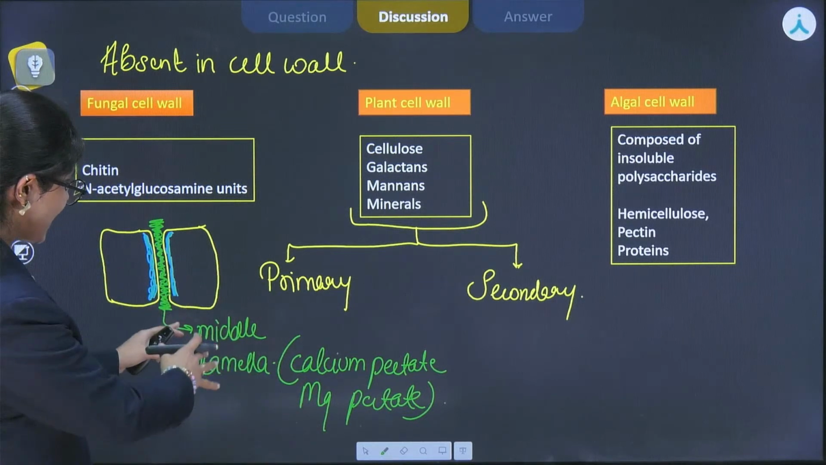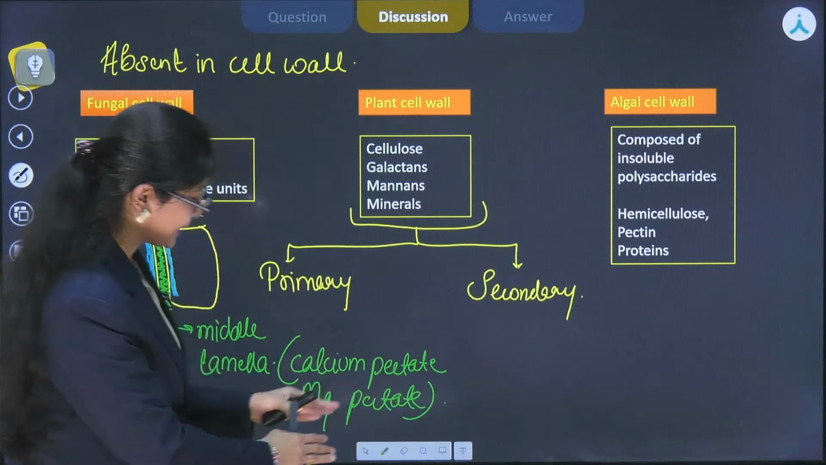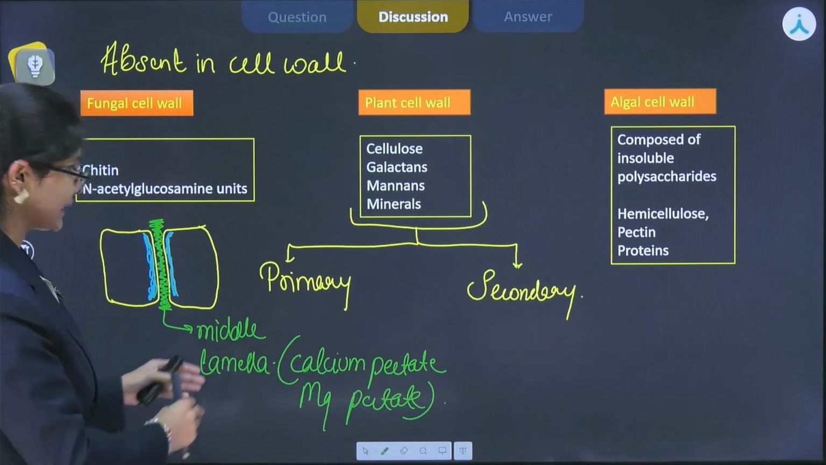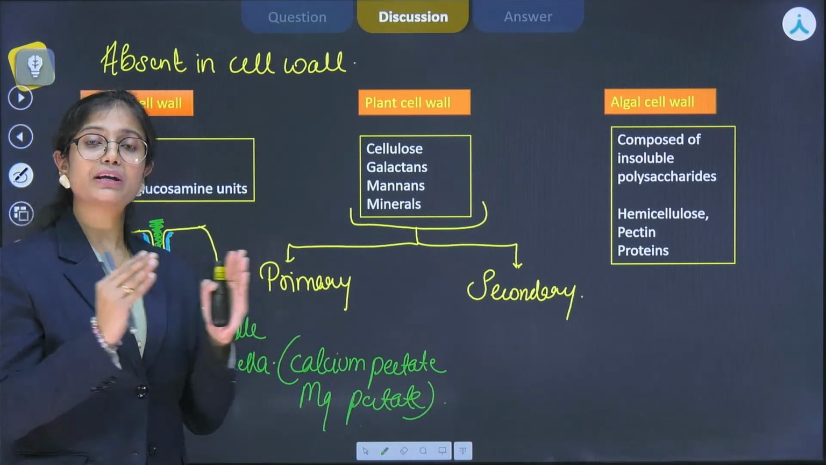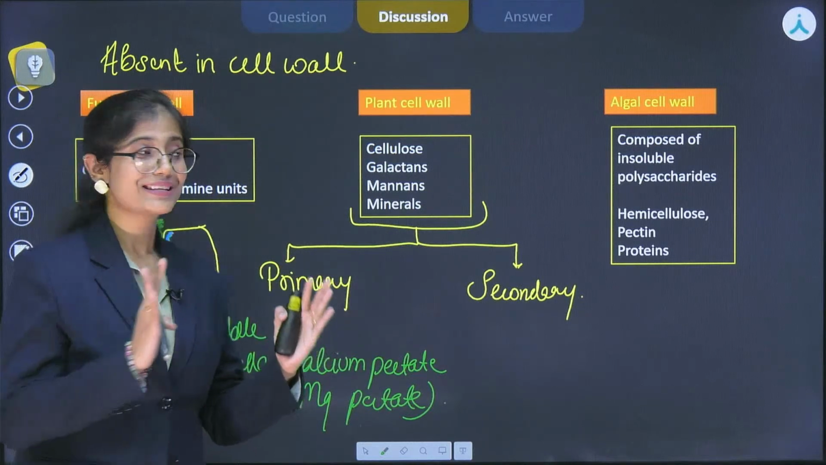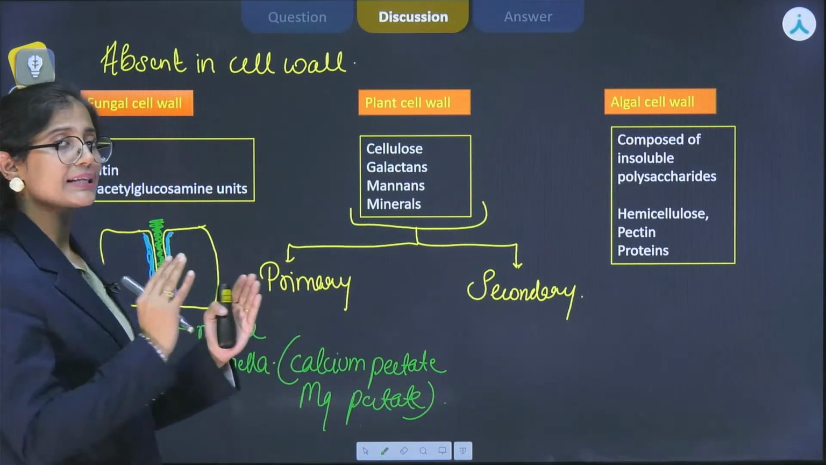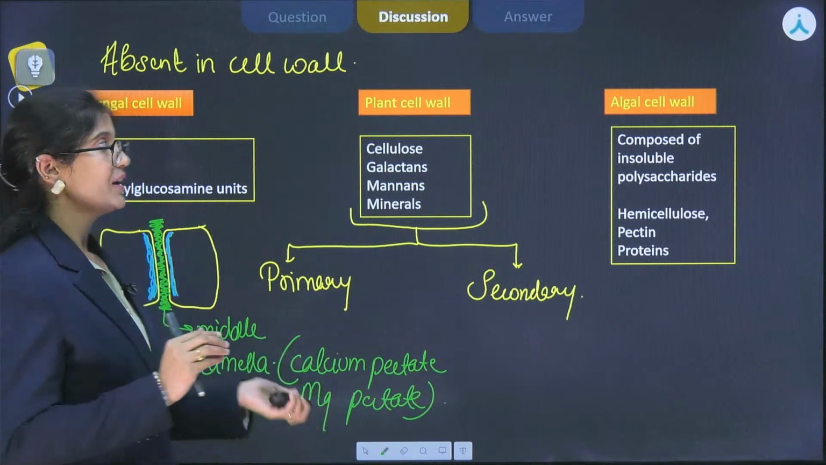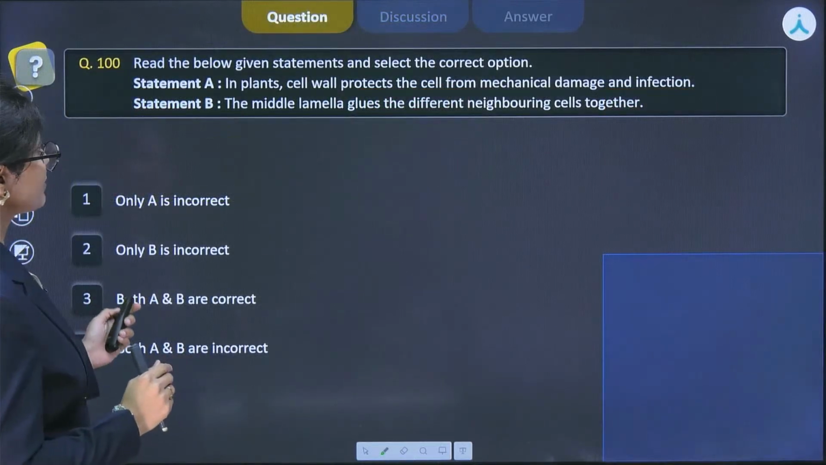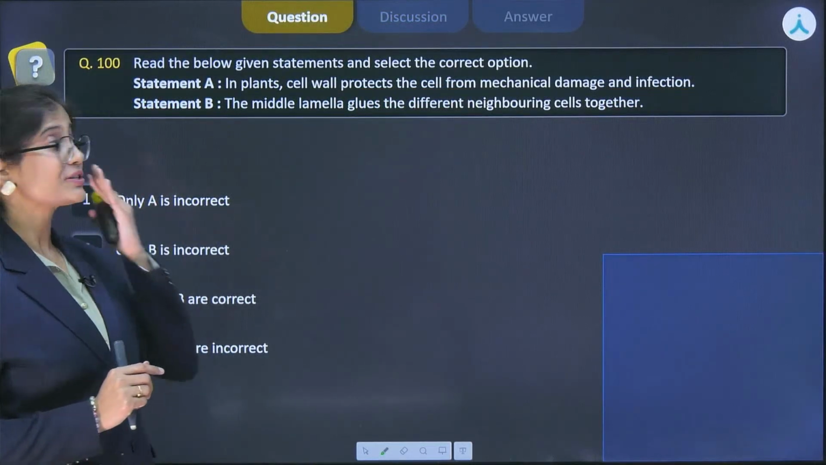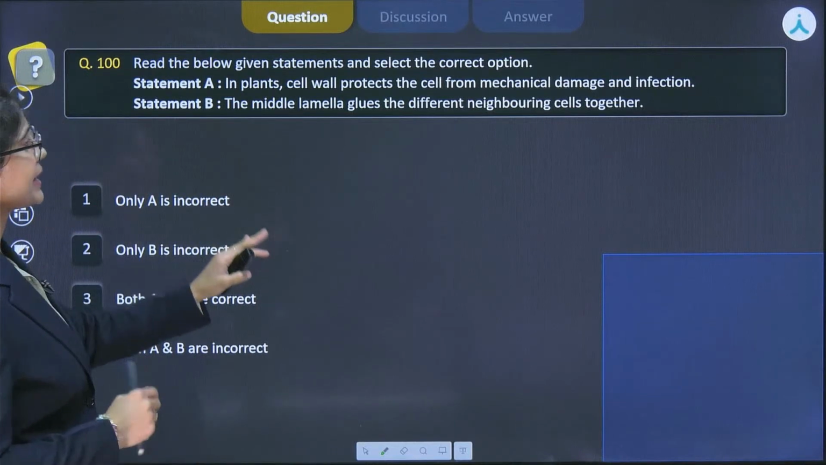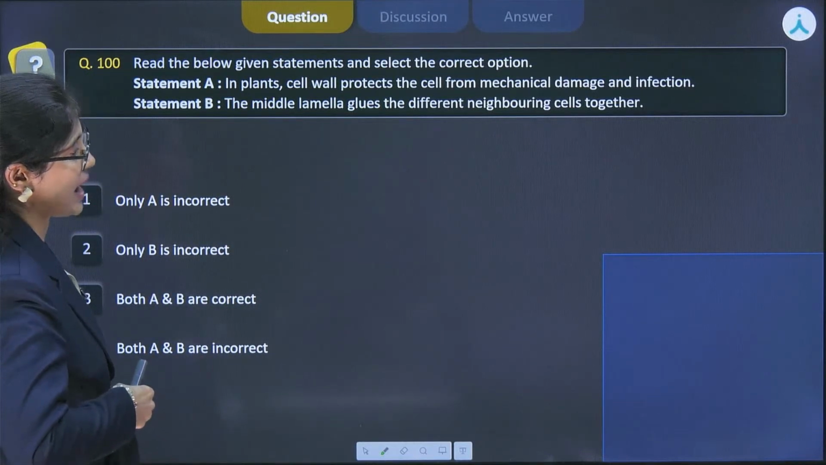Okay, so this is middle lamella, which is composed of calcium pectate and magnesium pectate. This is actually the gluing agent between the two plant cells, or we can say the cementing layer between them. Okay, let's get back to the question and statement A, which is saying that in plants, cell wall protects the cell from mechanical damage and infection.